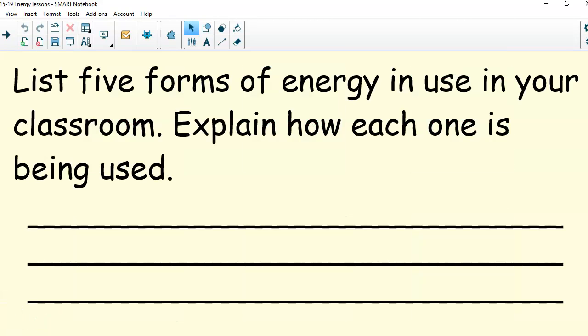So I want you to think about this, and in your notebook, I want you to list 5 forms of energy in use in your room right now, not your classroom, but where you're sitting right now in your house. What are 5 forms of energy that you can see being used right now? So pause and write.